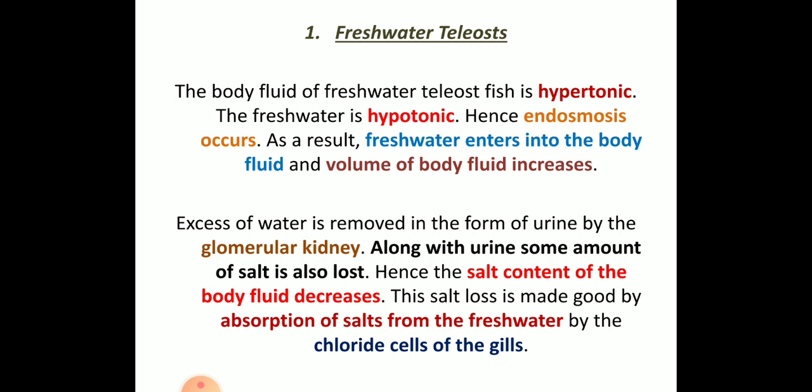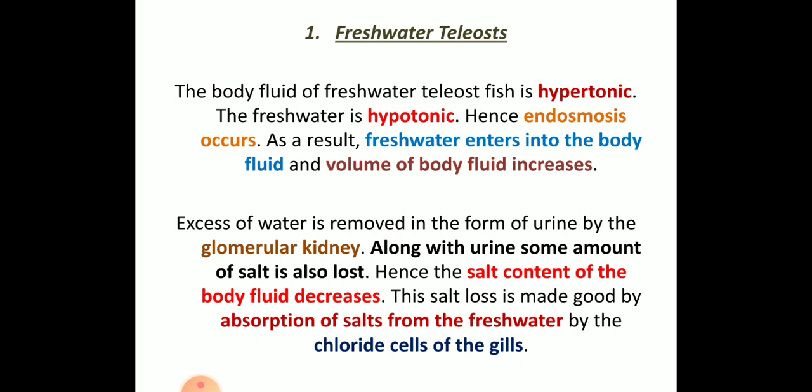We all know that the body fluid of the freshwater fish is hypertonic. It means the concentration inside the body, relative to the external environment, is hypertonic. The body is concentrated, and the freshwater is hypotonic. Hypo means it is less concentrated when compared to the body of the fish.